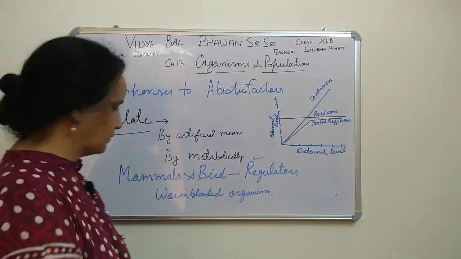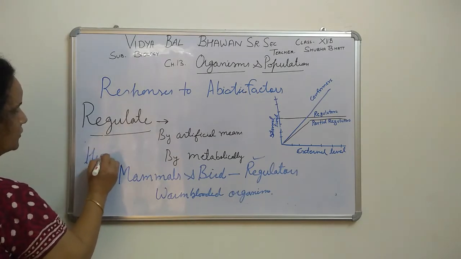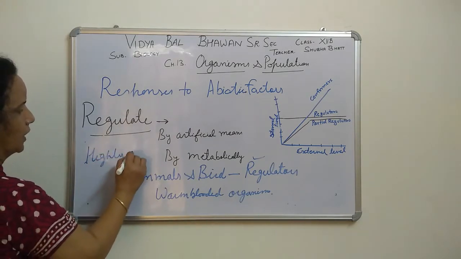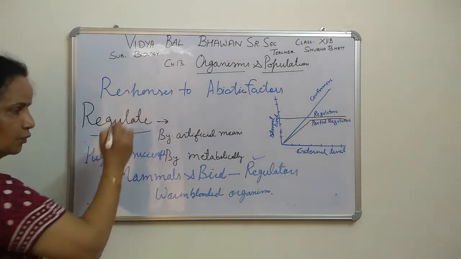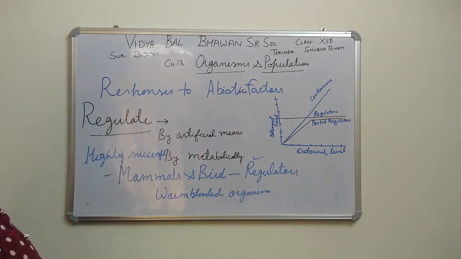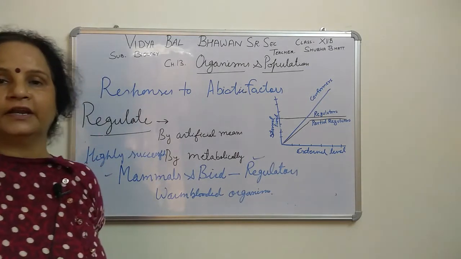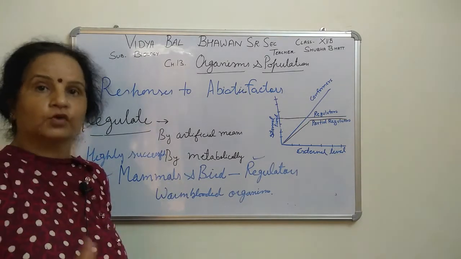This is why we say mammals are highly successful organisms. It is given in your book also. Because of that tendency of maintaining their internal environment, which is also called homeostasis,